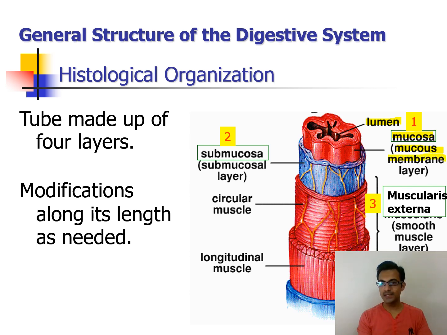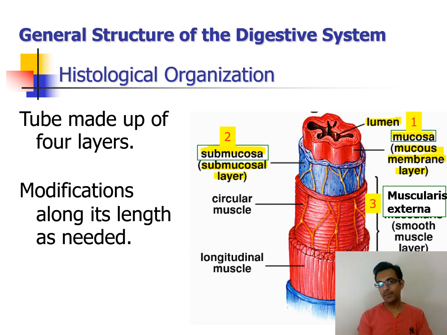So throughout the alimentary tract, the mucus is secreted by this innermost layer of mucosa, okay. The second layer, covering the mucosa, is called the submucosa or submucosal layer, okay. What it means we are seeing in the upcoming slides.